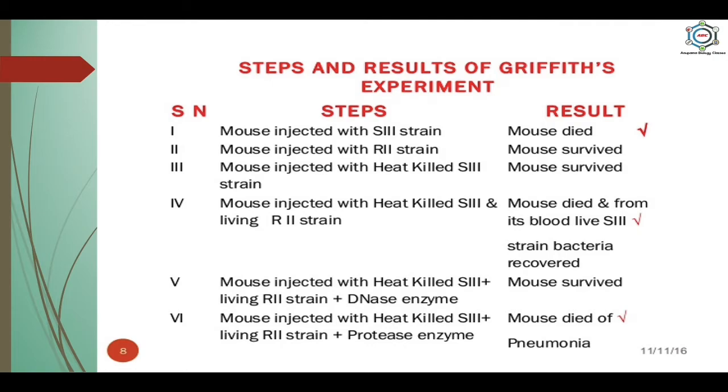When the mouse was injected with heat-killed S and living R strain and DNase enzyme, the mouse survived. And when the mouse was injected with heat-killed S strain, living R strain and the protease enzyme, the mouse died of pneumonia. So these are the steps and results of the Griffith experiment.